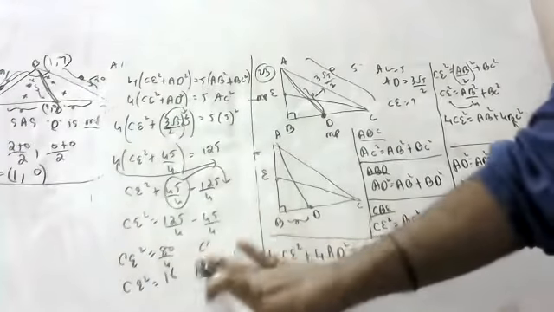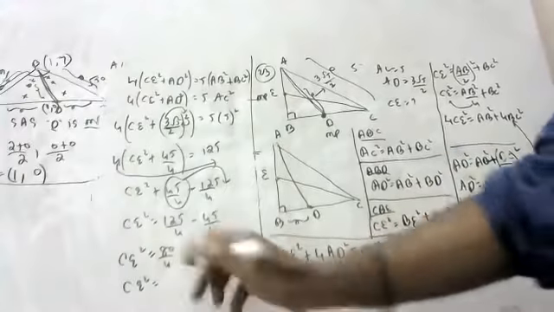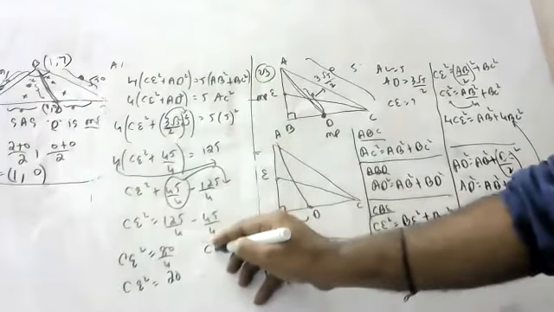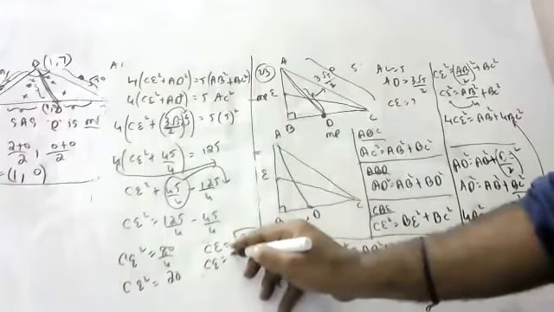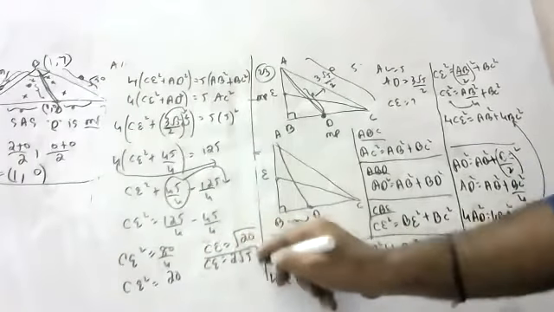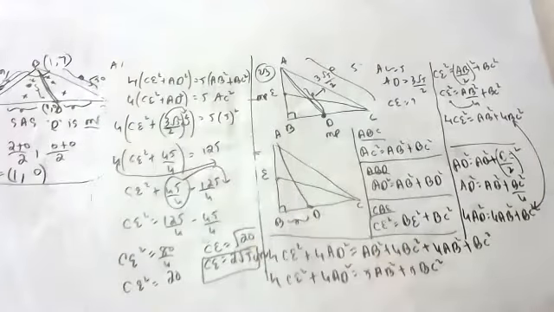Sir, 20 will get no. 20, no one is saying what should it be? CE is equal to root of 20. CE is equal to 2 root 5. 2 root 5 centimeters. If you don't write centimeters, you lose marks.